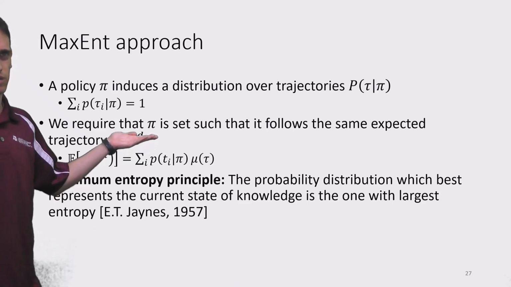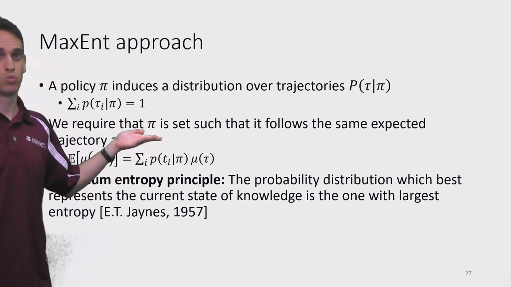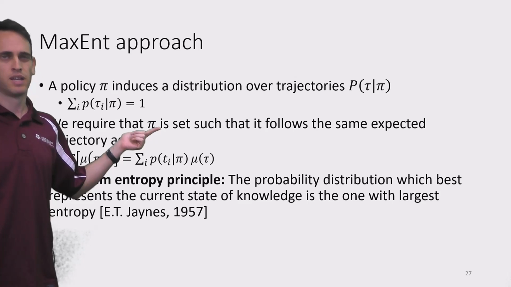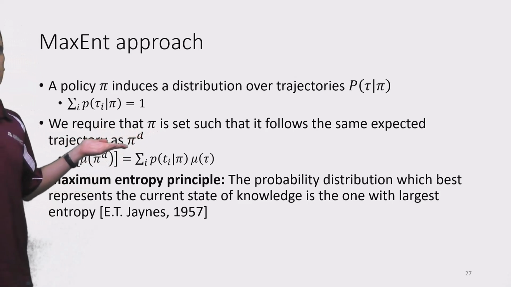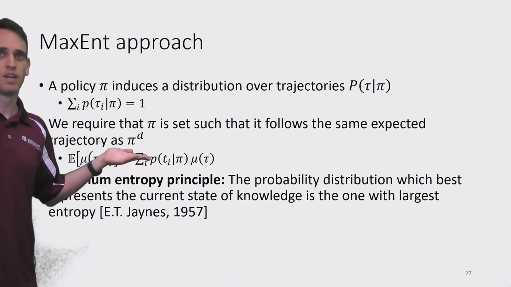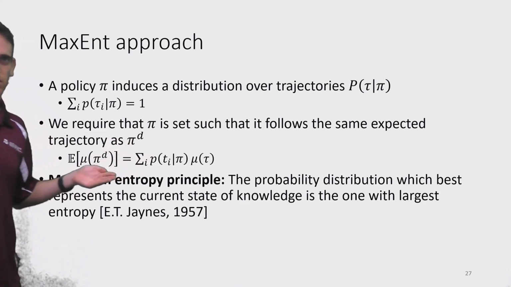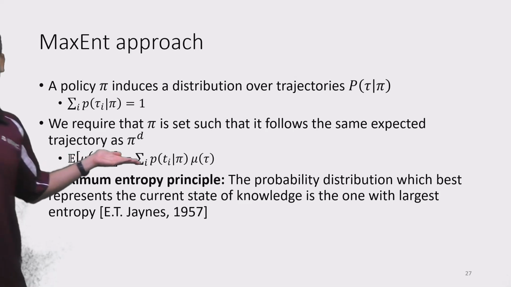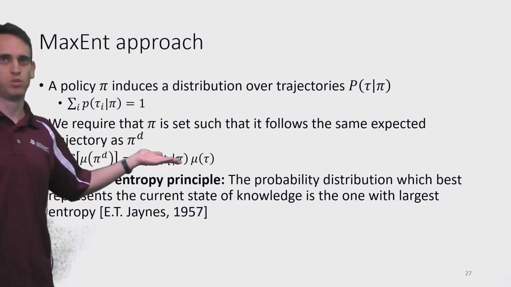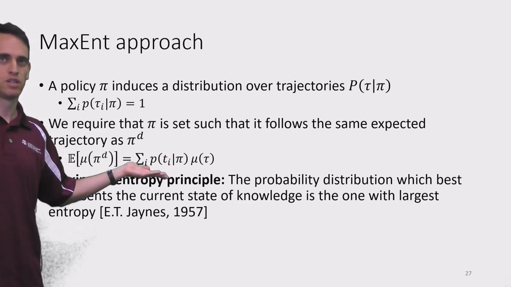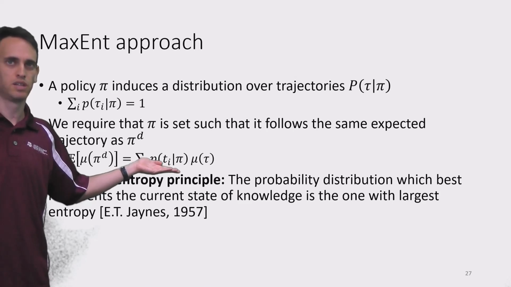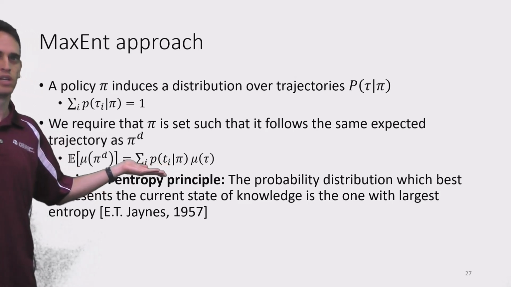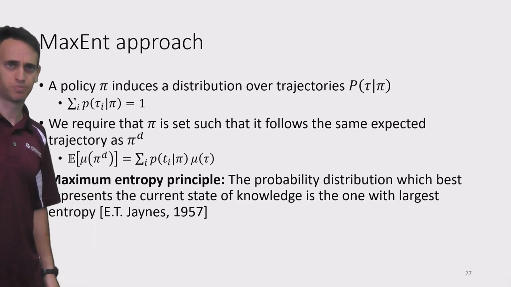Okay, so this is not an inverse reinforcement learning approach. We're not trying to learn a reward function, but we're trying to find a policy that results in the same distribution of trajectories as our demonstrator policy. So this can be defined here: the expected mu over pi d equals the expected mu. This is a sample-based expectation, by following our current policy and computing the expected trajectory over samples, right?